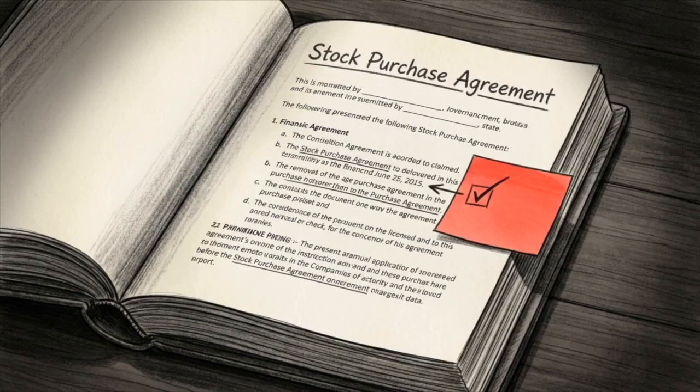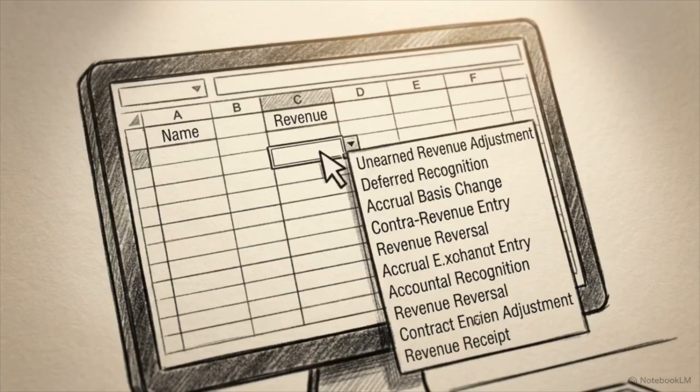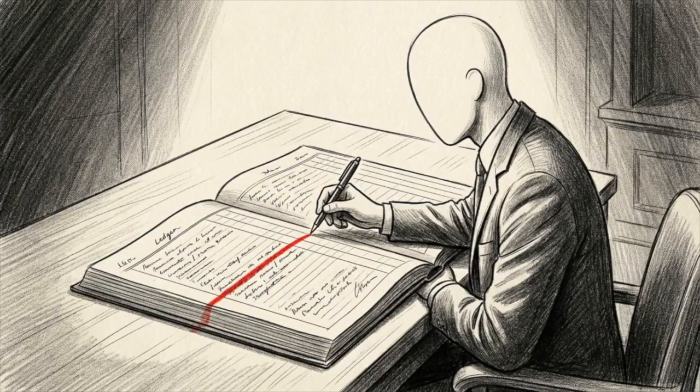To manage this structural conflict, you must replace subjective expectations with a 4-step legal framework built directly into your stock purchase agreement. Step 1 is locking down the math. Setting your earn-out targets using broad terms like profit or revenue creates significant accounting loopholes for the buyer. Buyers who control the books can influence these basic metrics.